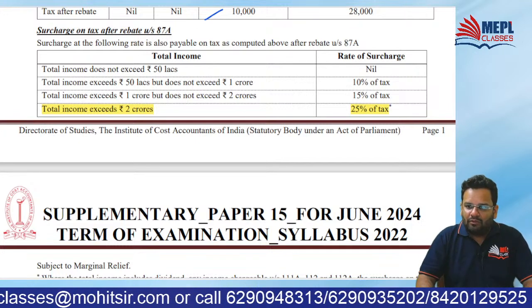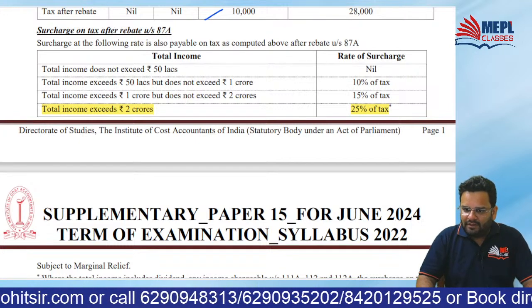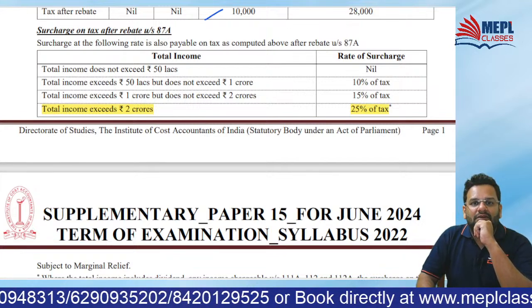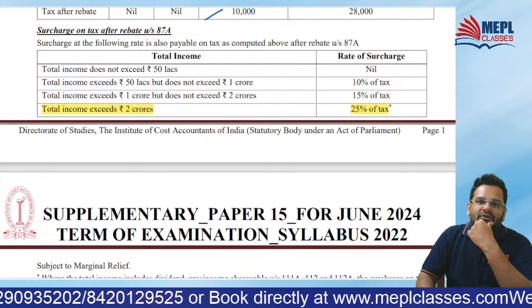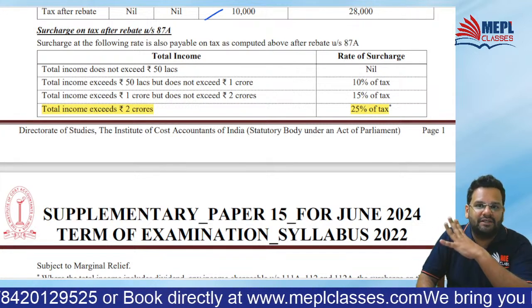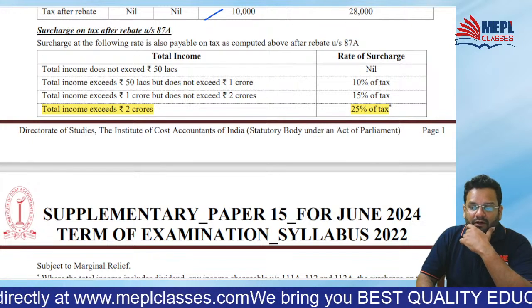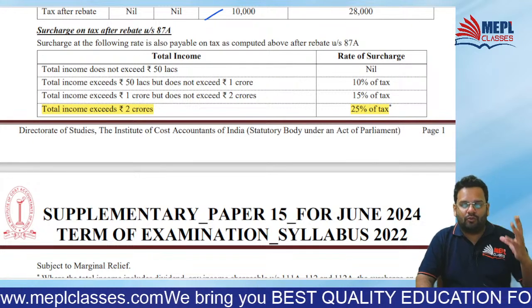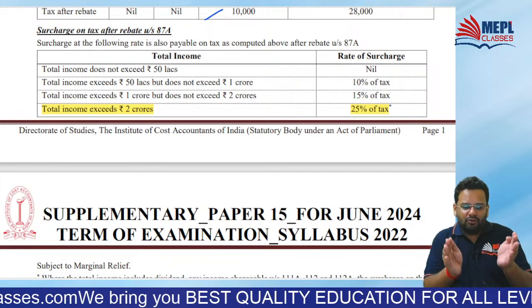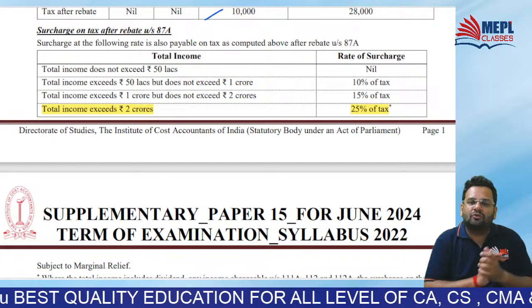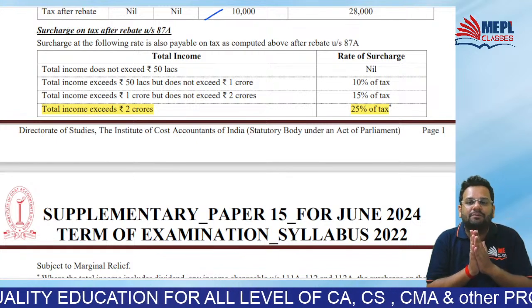Now, as we go ahead, let's see surcharge. A very important change in the surcharge. You all know surcharge rates. Let me quickly recollect for you the earlier surcharge rates for individuals. If total income is between 50 lakhs to 1 CR, surcharge is at 10%.